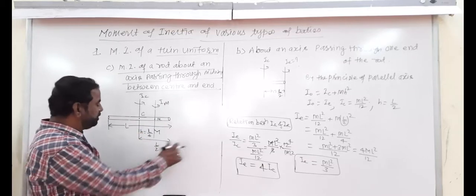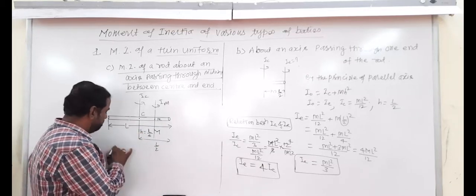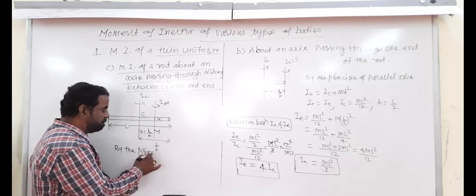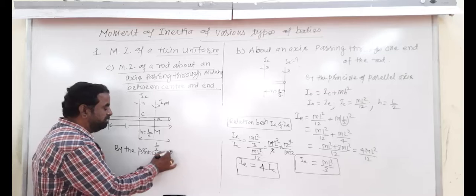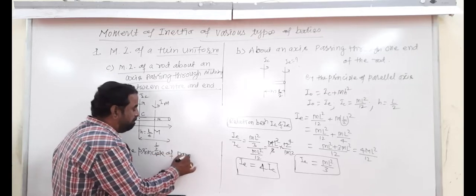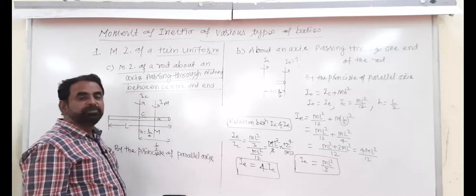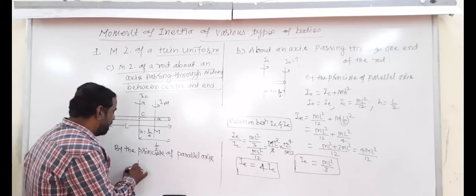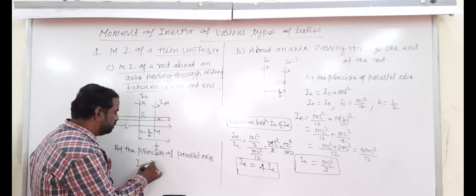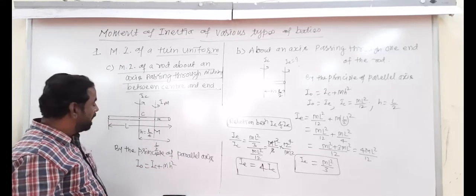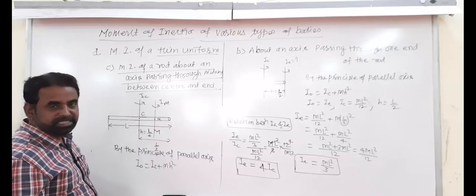And by the principle of parallel axis, IO is equal to IC plus MH square.